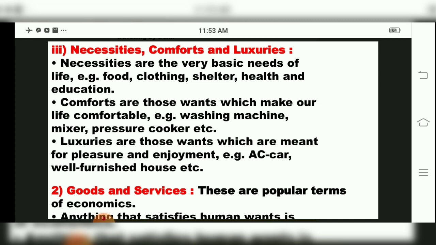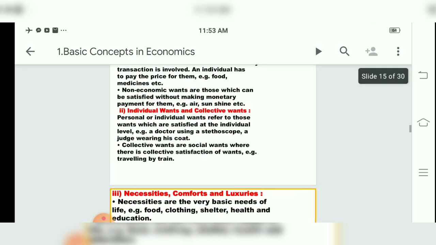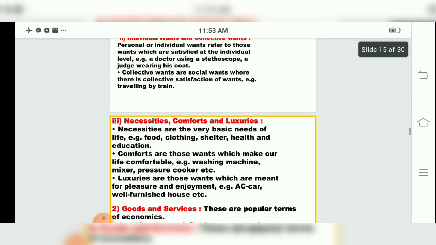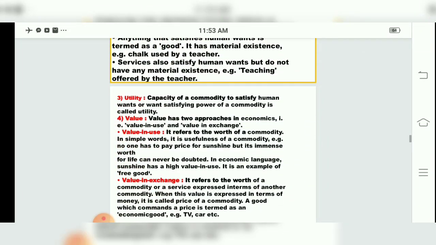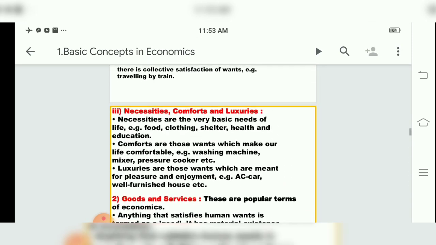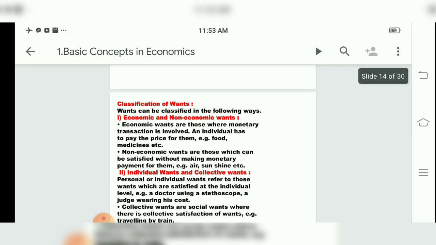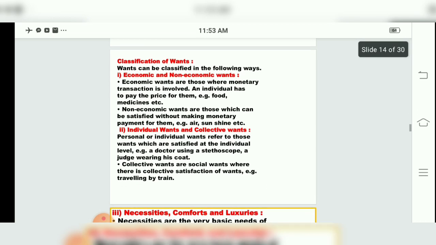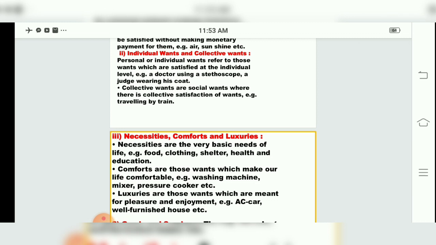So we have necessities, comforts and luxuries, children. We have economic and non-economic activity. We studied about individual want and collective want. These come under the classification of wants. That is classified into economic and non-economic activity, individual wants and collective wants, and the third one is necessities, comforts and luxuries.